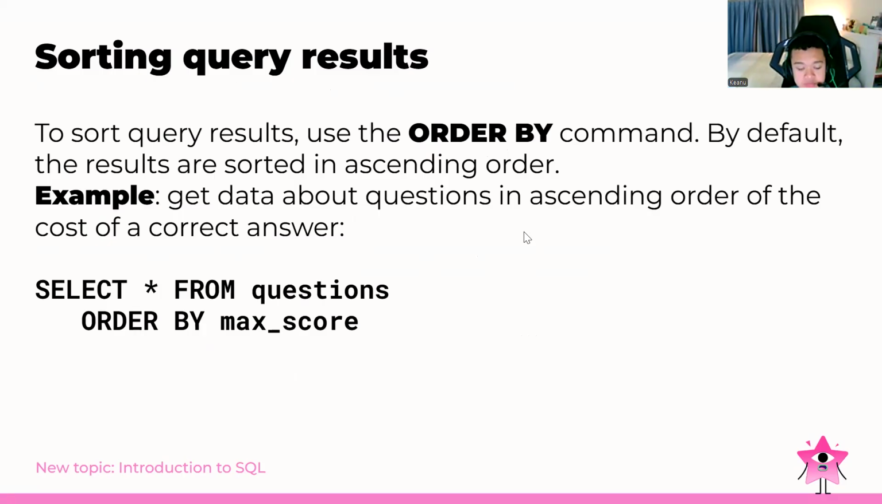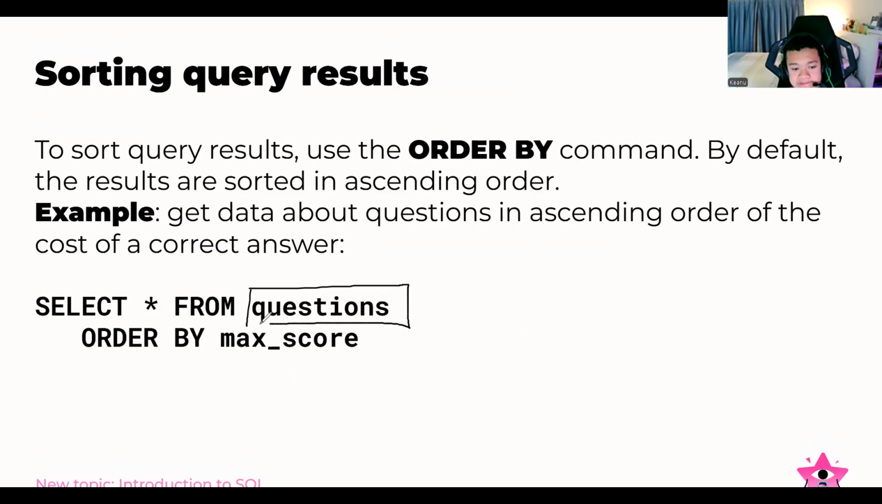So basically, we pull the data from the table of the questions and then we order it by maximum score. We want to get the highest maximum score from the table of the questions. We want to get all the information because we are using the asterisk. That means we want to pull all columns. So asterisk means all columns.